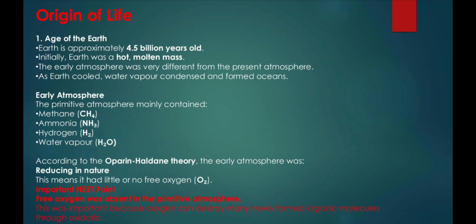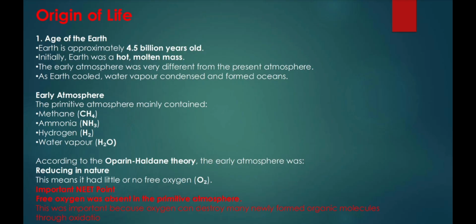Number 1. Age of the Earth. Earth is approximately 4.5 billion years old. Initially, Earth was a hot, molten mass. The early atmosphere was very different from the present atmosphere. As Earth cooled, water vapor condensed and formed oceans.